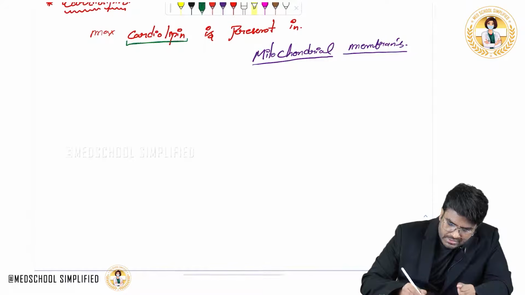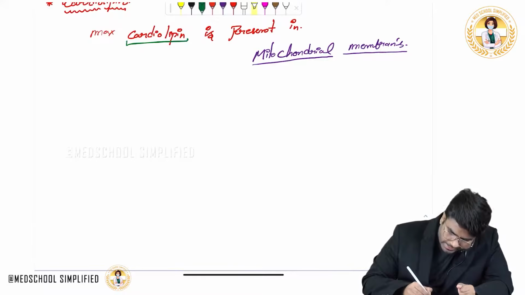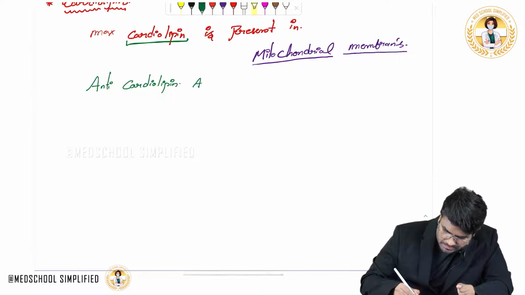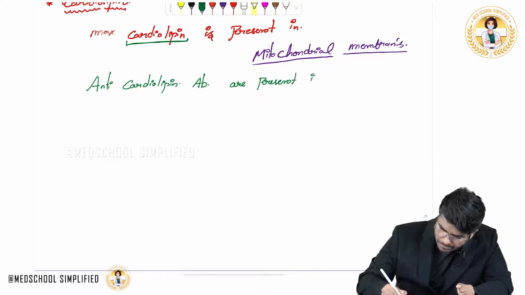Now, the point which I want you to know is, there are certain diseases in which antibodies are produced against this cardiolipin. So anti-cardiolipin antibodies are present in which disease?